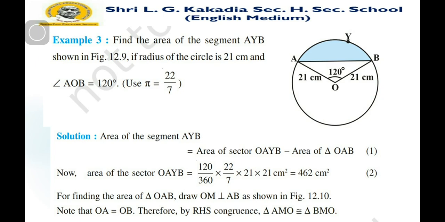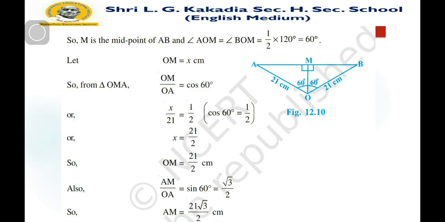Therefore, by RHS congruence, triangles AMO and BMO are congruent.